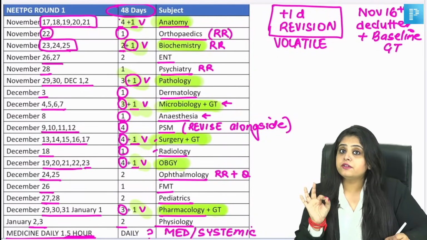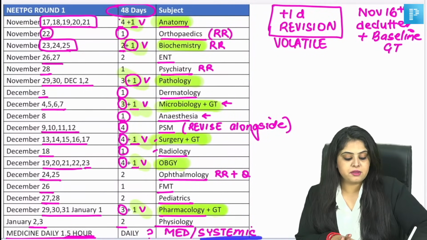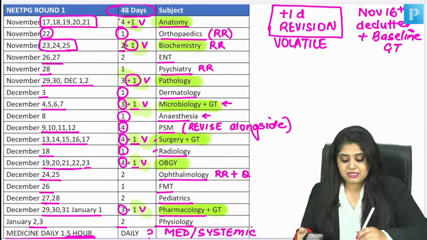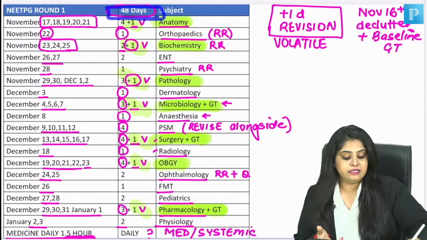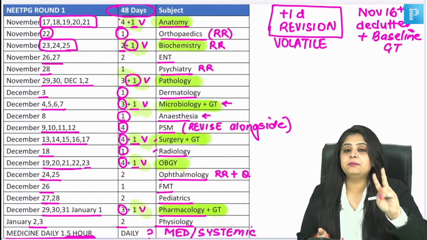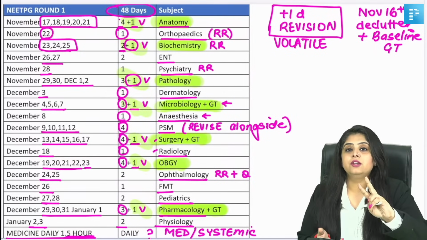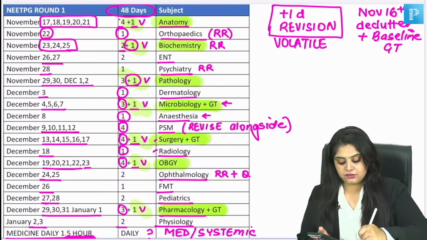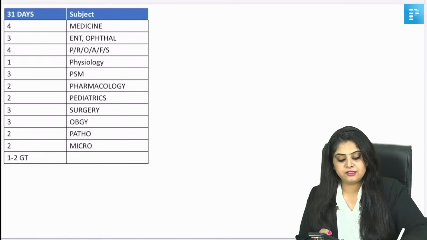Okay, if you are in your revision phase, start doing systemic revision even 1 hour every day. You are sorted. Trust me, guys. This is your 48-day plan. This goes on till January 3rd. And this means you are at that time 2 months away from your NEET PG. So I've made it exactly till then, and now starts your next set of revision, that is round 2.